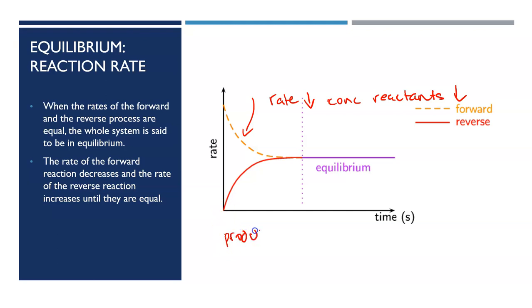So as the reaction progresses from left to right, we will increase the concentration of product, which means that the rate of the reverse reaction will increase. We will see a decrease and a corresponding increase, and then at equilibrium, we see a horizontal line, which is indicating that the rate is not changing, and this point will be where the forward and the reverse reactions are occurring at exactly the same rate. This means that we have reached equilibrium.